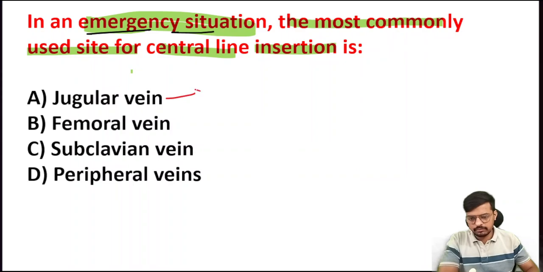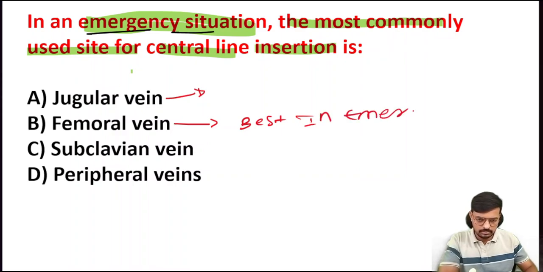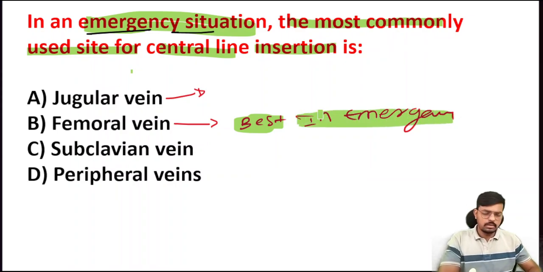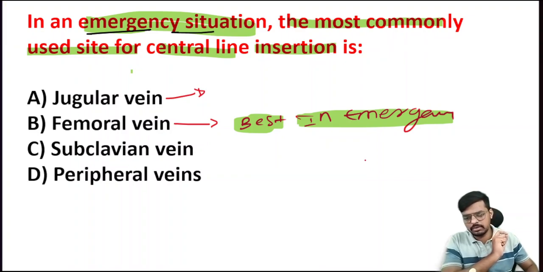The jugular vein is not preferred in the emergency. The femoral vein is the best in emergency. Best in emergency is the femoral vein. So consider a few more golden points on the femoral vein. The femoral vein is mostly preferred only in case of emergency. Otherwise, it is the least preferred vein. Why? Because if we are inserting the catheter in the femoral vein for routine patients, it increases the chance of infection. Okay, that we have already discussed.